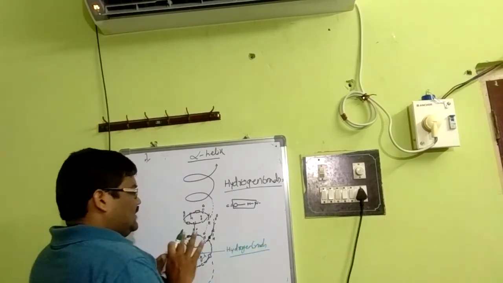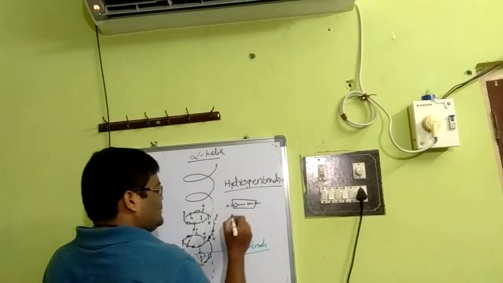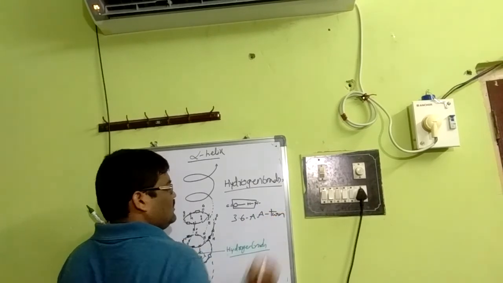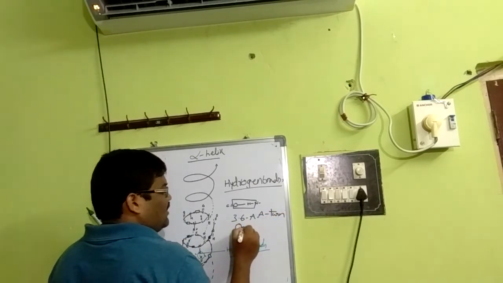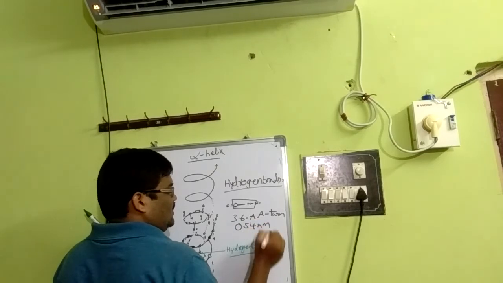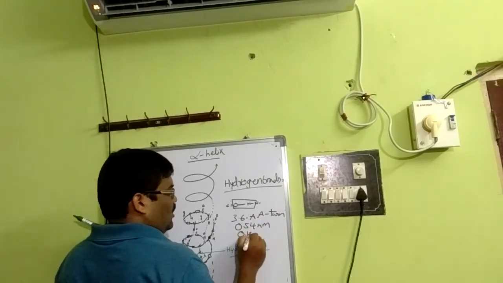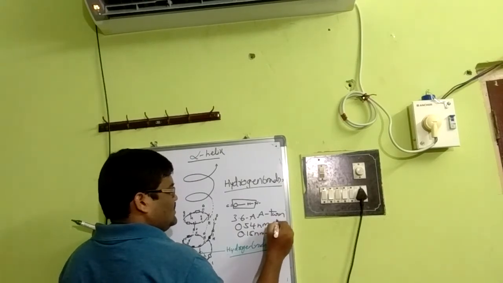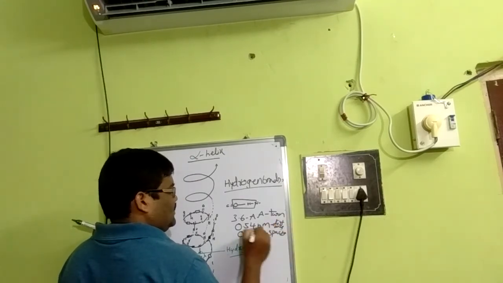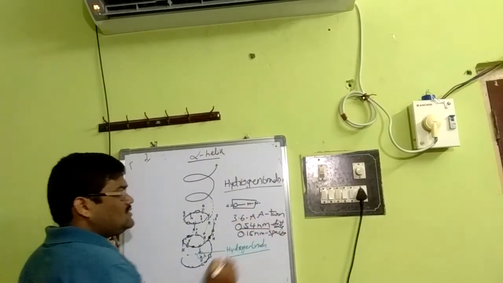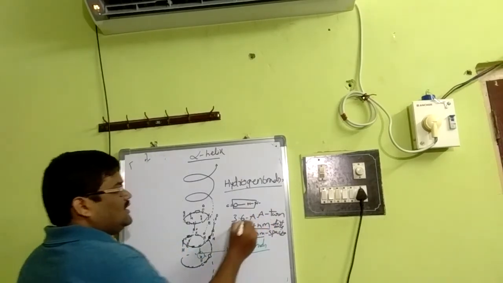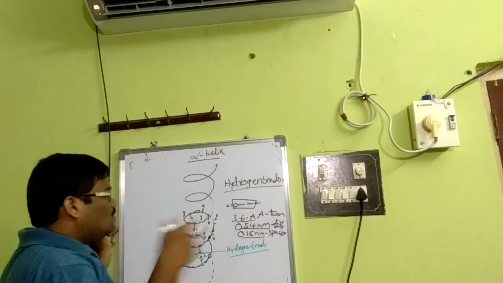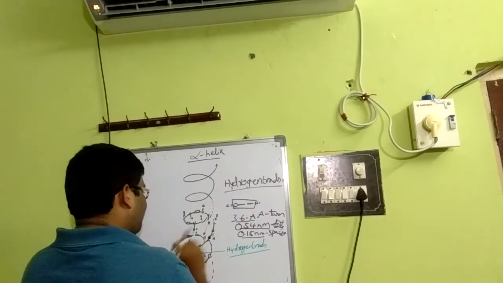On average, there are 3.6 amino acids in each turn, and they travel a distance of 0.54 nanometers, and their spacing is 0.15 nanometers. What we call spacing and distance: distance of 0.54 nanometers, whereas spacing of 0.15 nanometers, and each turn has 3.6 amino acids. That means in each turn, I am saying. Okay, we'll discuss how it will run and how it will end.